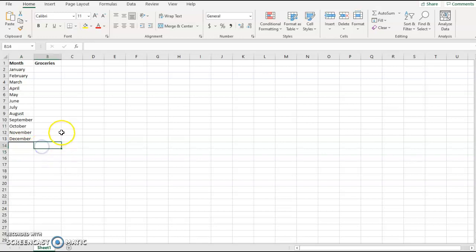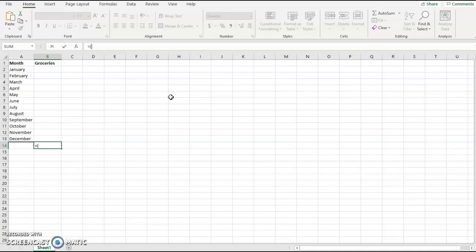Okay, so because I want to put my cumulative amount right here, there's two ways I can do this. I can hit an equal sign, and then put the parentheses here.